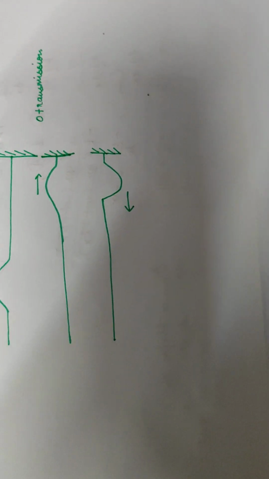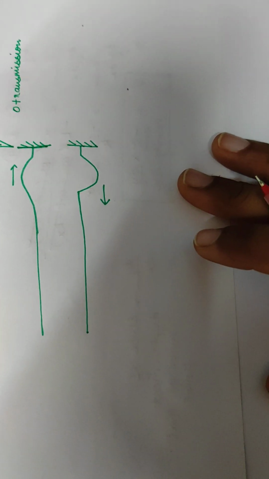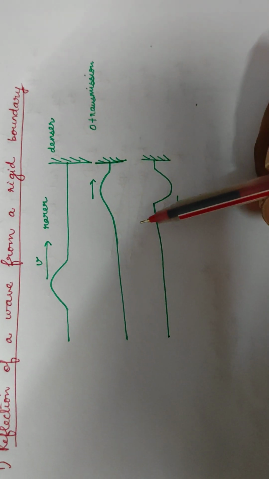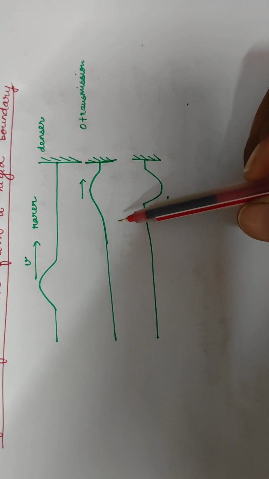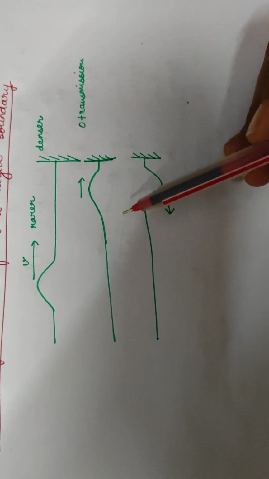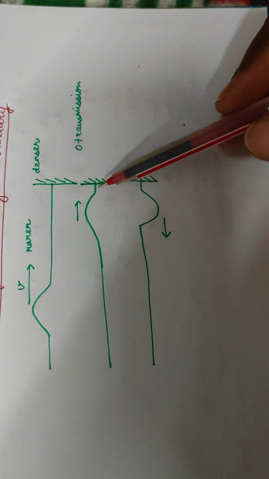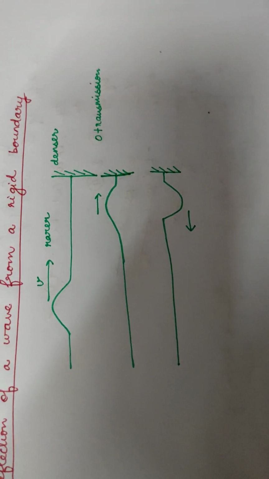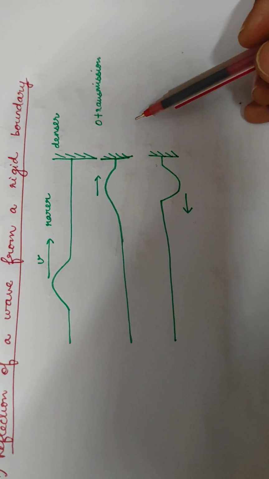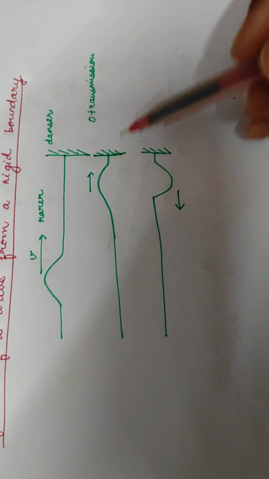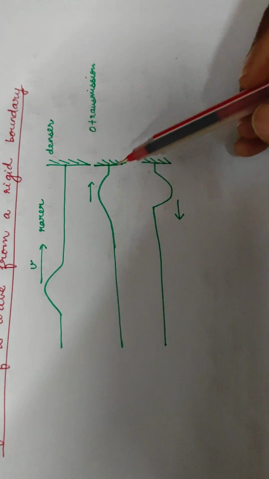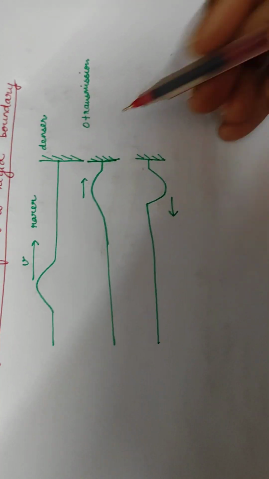Okay, so we can say here that if a wave pulse is traveling along a string in a rarer medium and is attached to a rigid boundary or a rigid support such as a wall which is considered to be a denser medium, then as soon as the pulse will reach this rigid support or wall, it will exert an upward force on the wall.